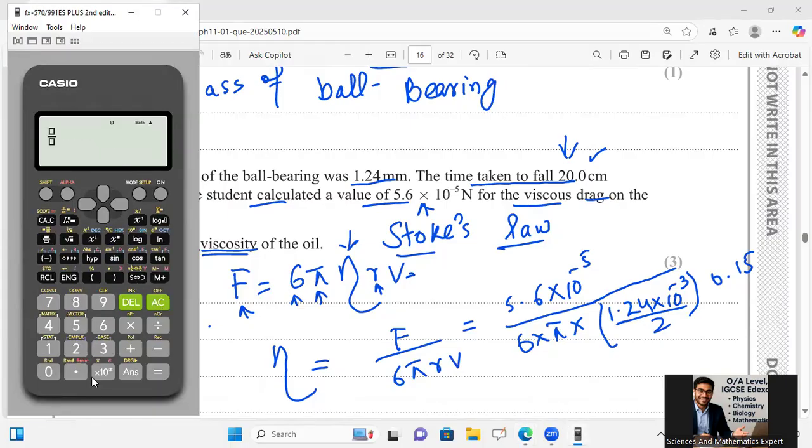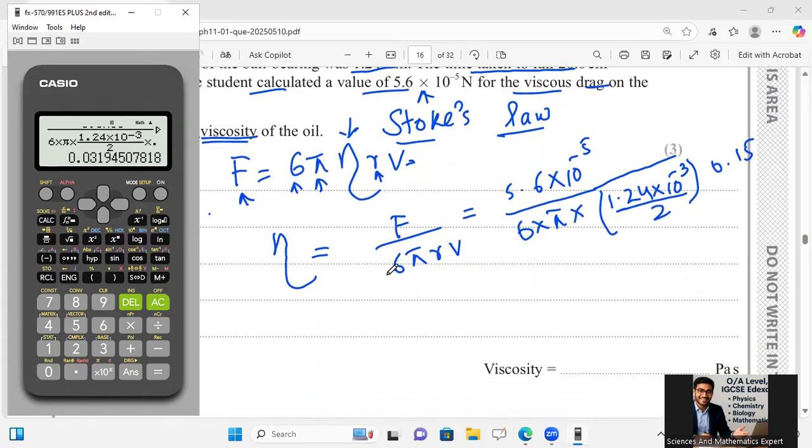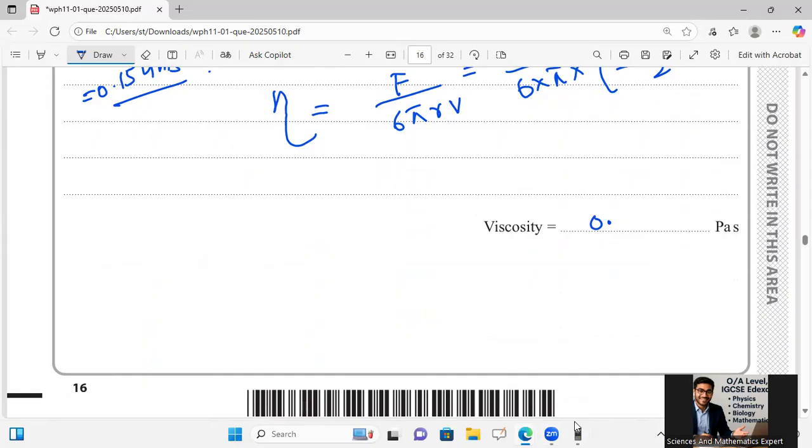Fraction introduced first of all, so I'm writing 5.6 multiply 10 raised to power minus 5, divided by 6 multiply pi multiply, fraction introduced again, 1.24 multiply 10 raised to power minus 3 and divided by 2, multiply by 0.15, equals 0.0311. 0.031 is fine.